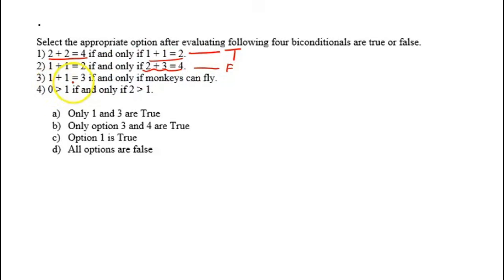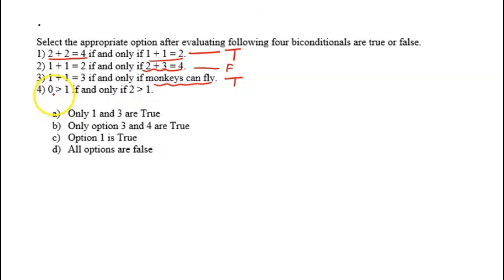The third one: 1 plus 1 is equal to 3 if and only if monkeys can fly. Since monkeys can't fly and 1 plus 1 is not equal to 3, both are false, and if both are false, then the biconditional statement will be true.